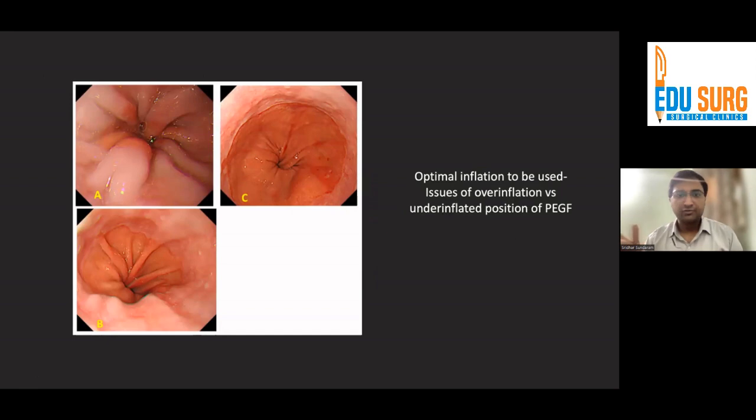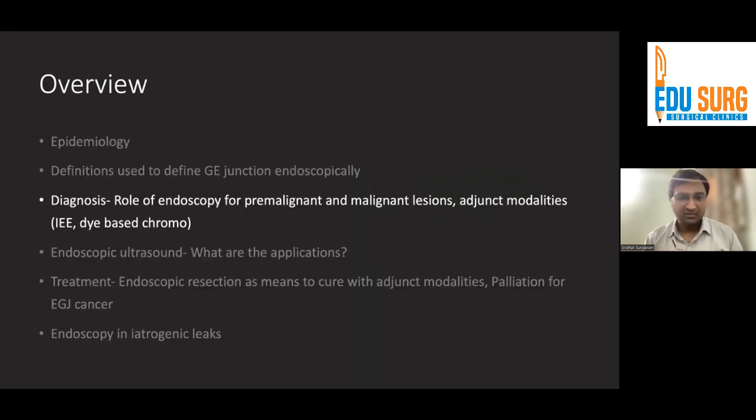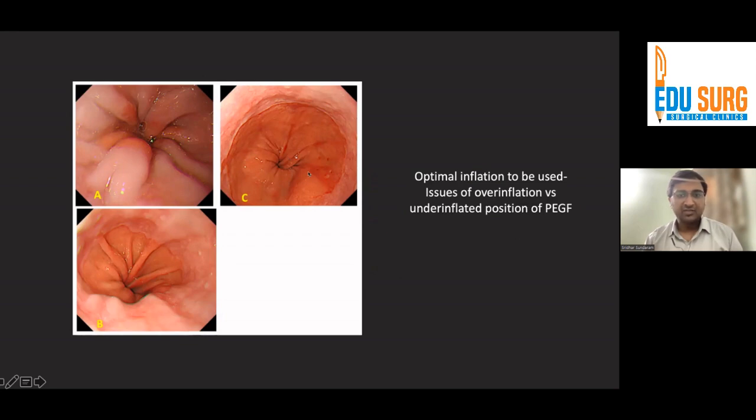For all of you who do endoscopy as part of your practice, you might find that based on the inflation, the position of the proximal gastric folds may change, which is why it seems that the landmark of using palisade vessels is better. Now, why we need to know this is that often with pre-malignant lesions like Barrett's or in the presence of hiatus hernia, diagnosis or the exact location of the GE junction becomes of critical importance.